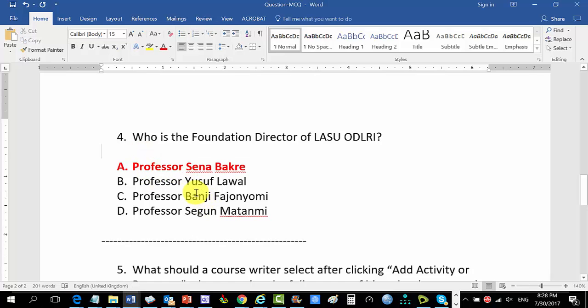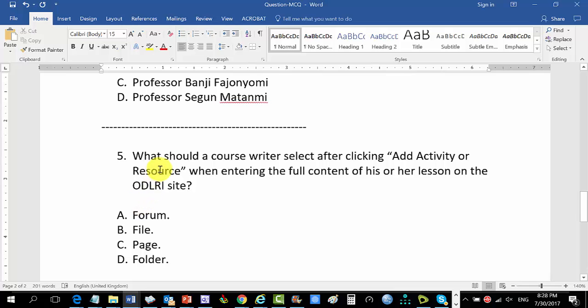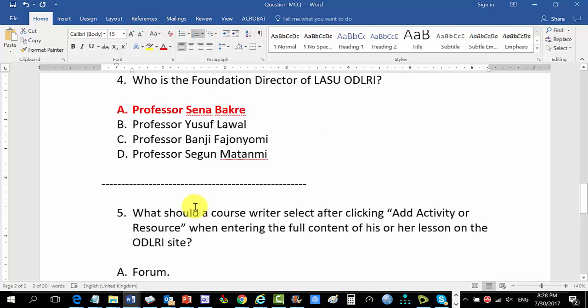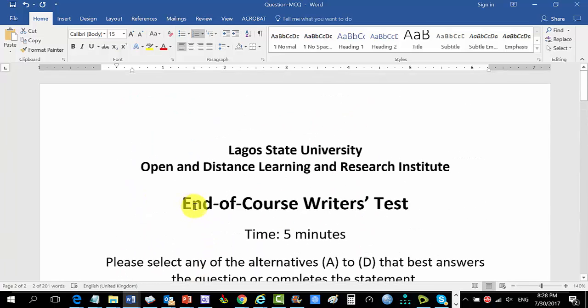So that's it. What should a course writer select after clicking Add Activity or Resource when entering the full content of a virtual lesson on the ODLRI site? Recall that is the object of lesson 3b, the part B of it. It's actually not forum, not file, not, yes, it's page. All right. So those are the 5 questions for 5 minutes.